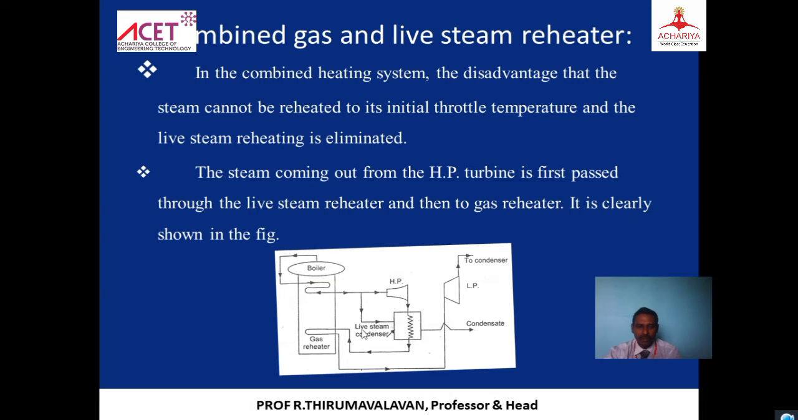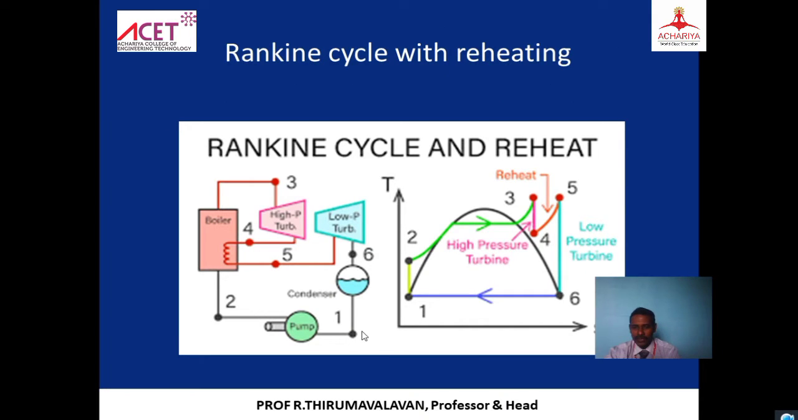So what will happen if you go for the real cycle? You can see the real cycle. You can see here what is happening in the reheat cycle.